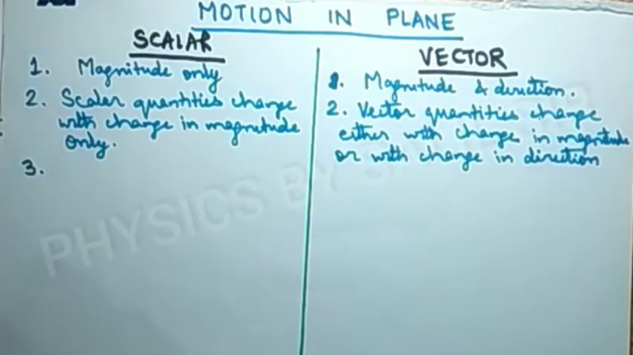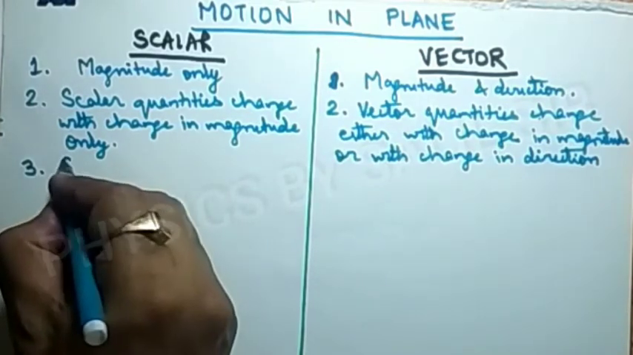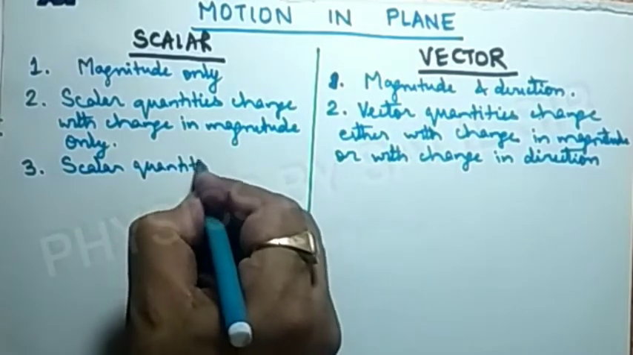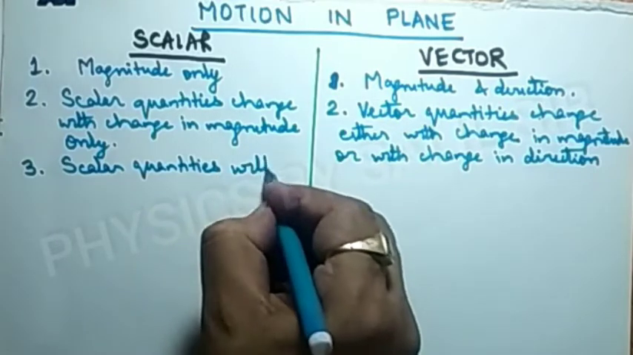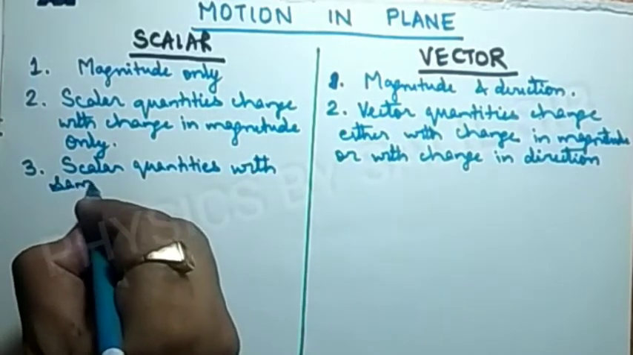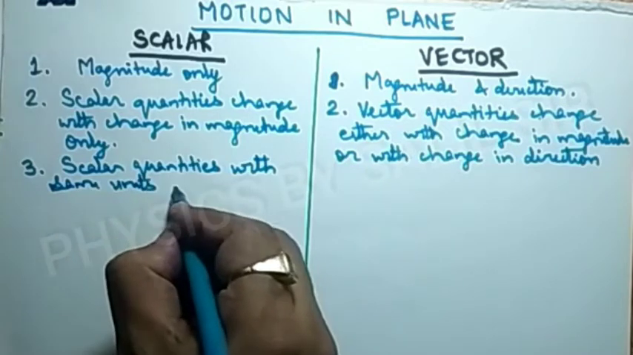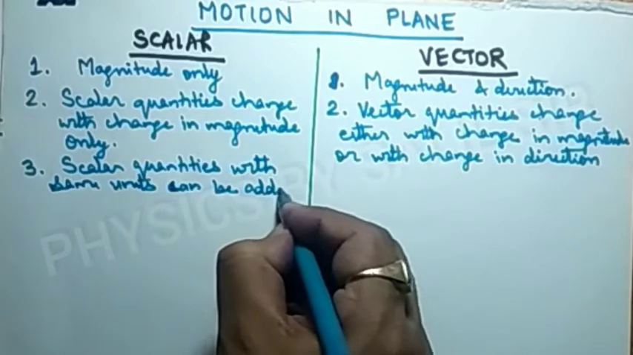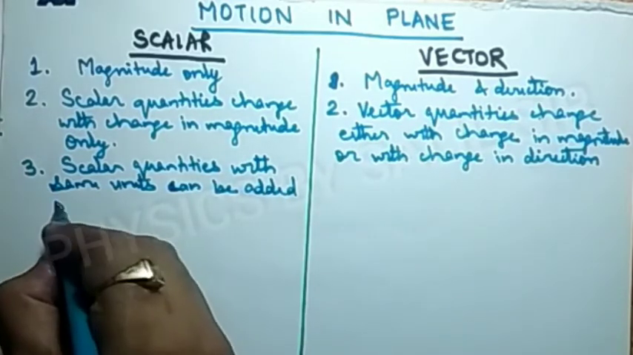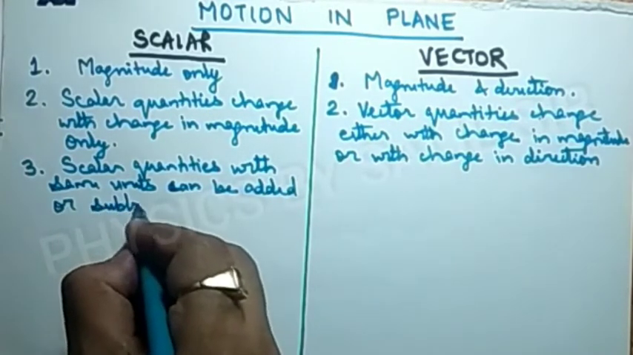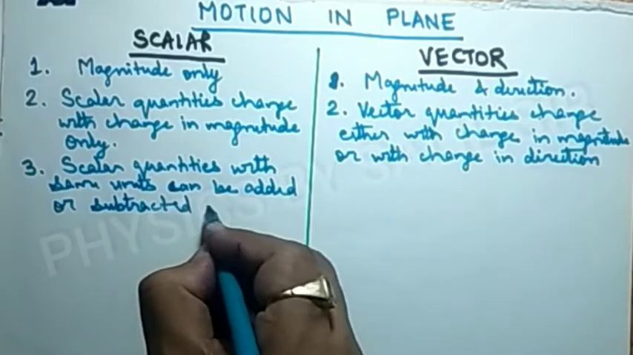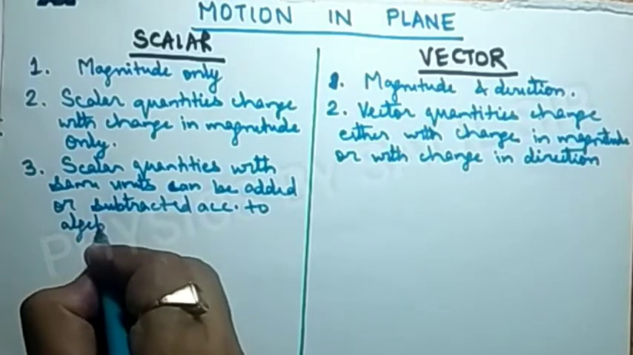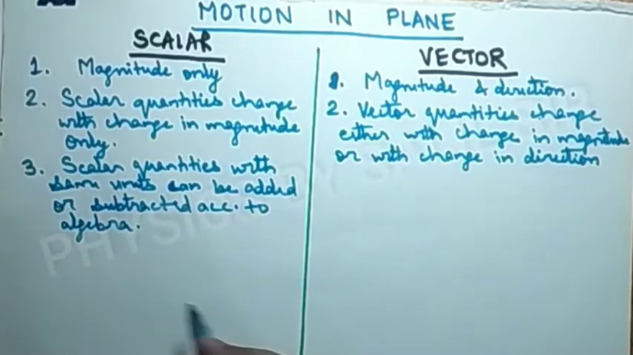Third, scalar quantities with same units can be added or subtracted according to algebra. What does it mean?